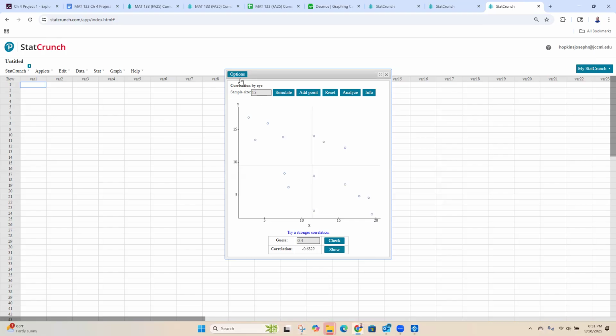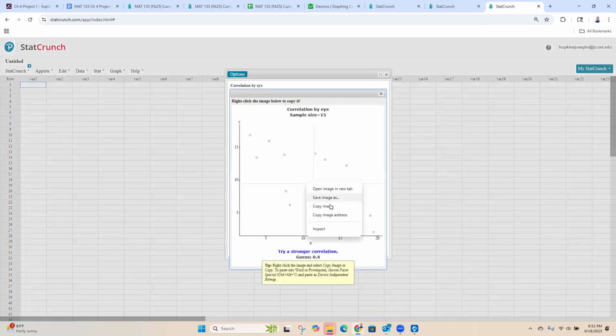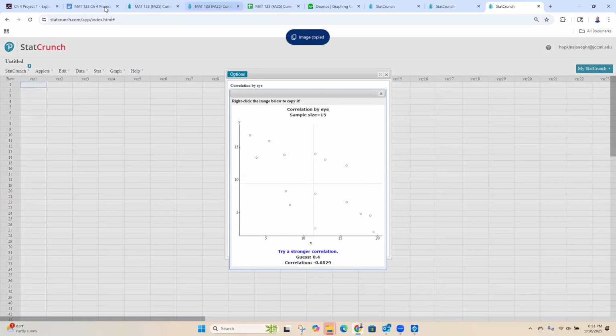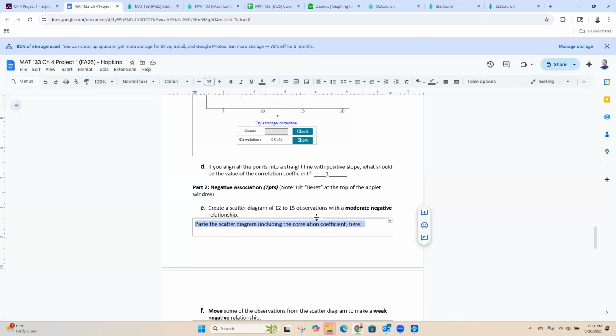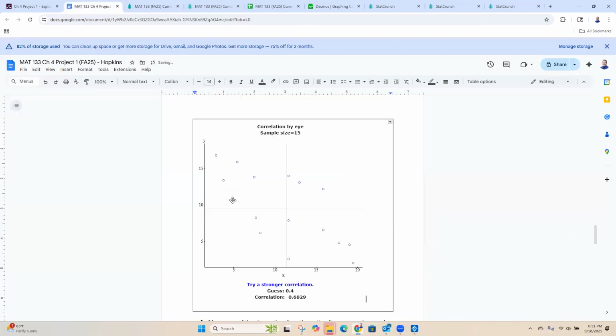All right, let's copy this. You can go to Options, Copy, and then right-click and copy that image, or you can use your snipping tool, and paste that into StatCrunch. And remember, I want to be able to see that correlation coefficient. So, all right.